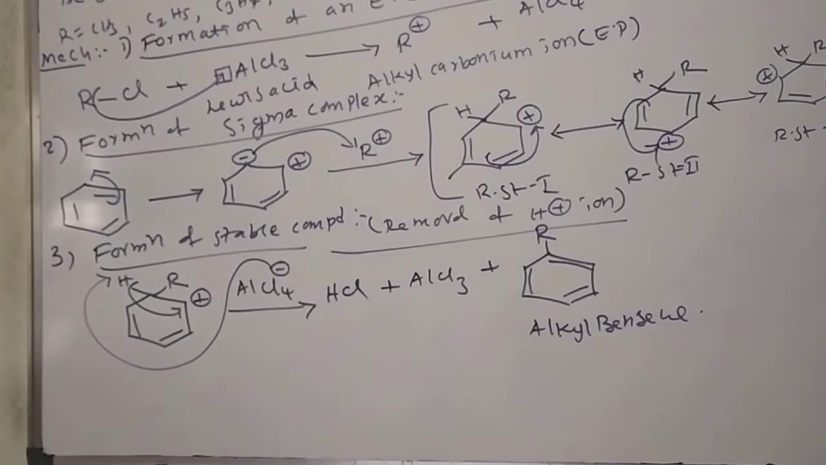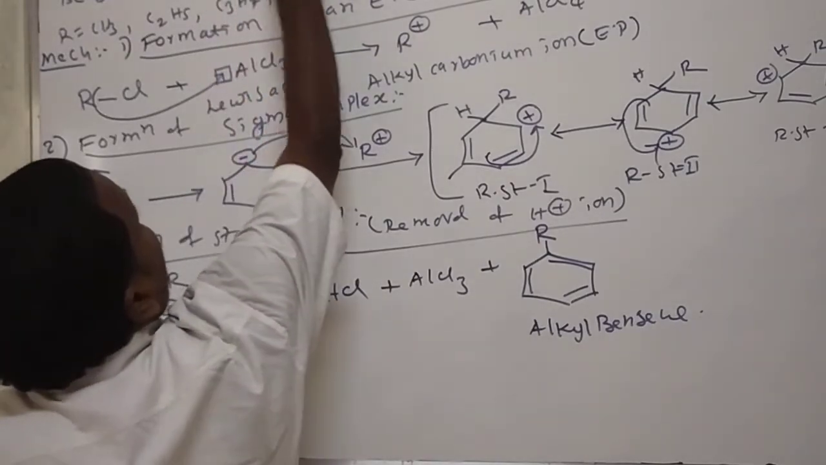What is the Friedel-Crafts alkylation? Benzene reacts with alkyl chloride in the presence of anhydrous aluminum trichloride and forms alkyl benzene. This is called Friedel-Crafts alkylation. It involves 3 steps. What are those? Formation of an electrophile, formation of sigma complex, formation of stable compound. And why we use anhydrous, already said. In continuation, we'll see one more: Friedel-Crafts acylation.